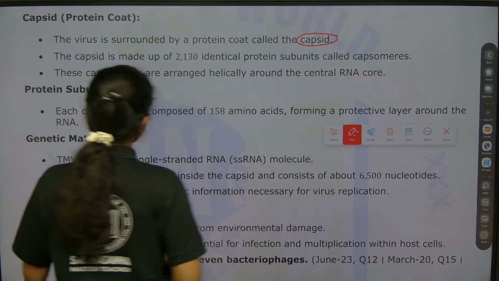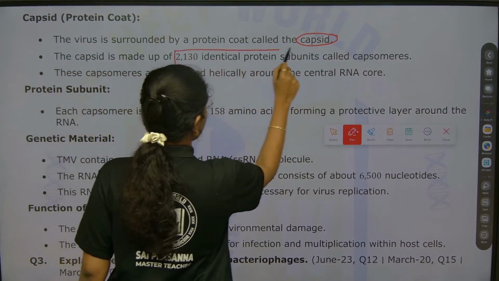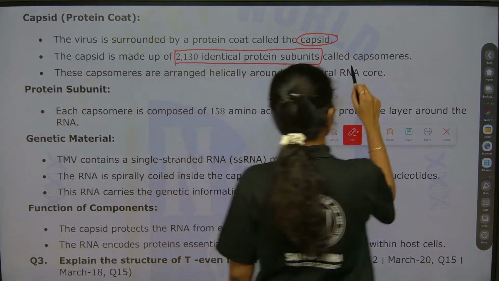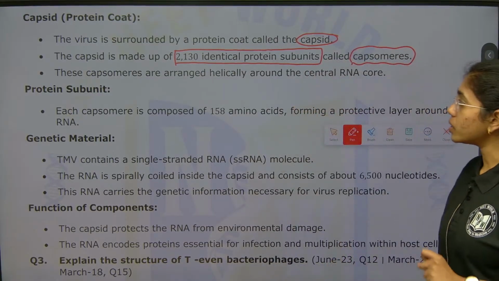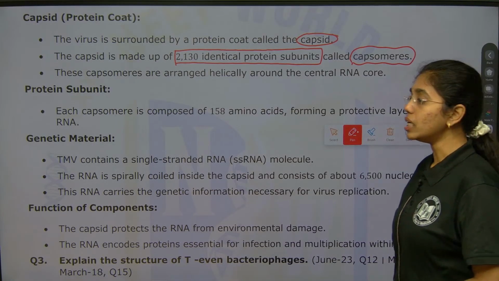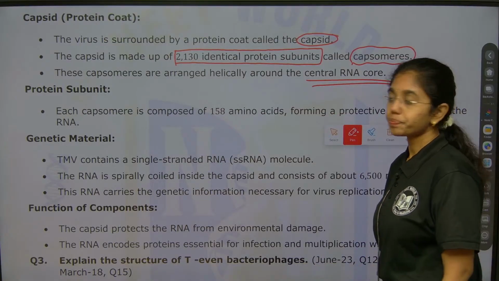The capsid is made up of 2130 identical proteins. Remember, very important, these protein subunits are known as capsomeres. These capsomeres are arranged helically around the central RNA core.